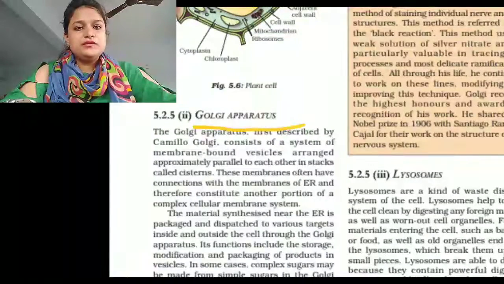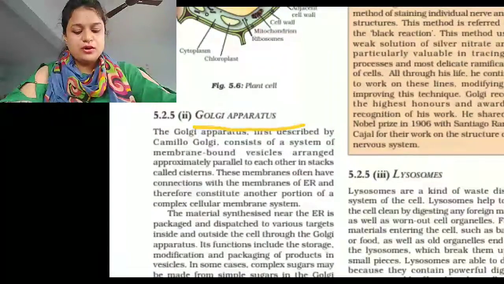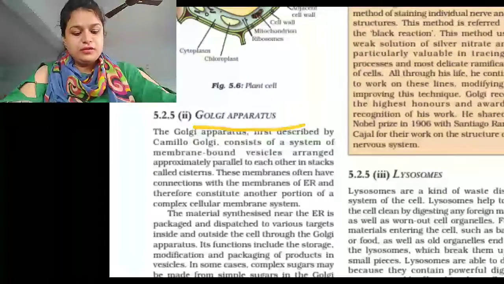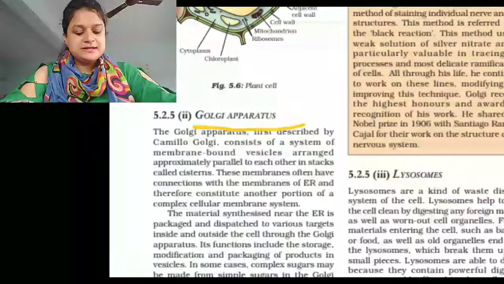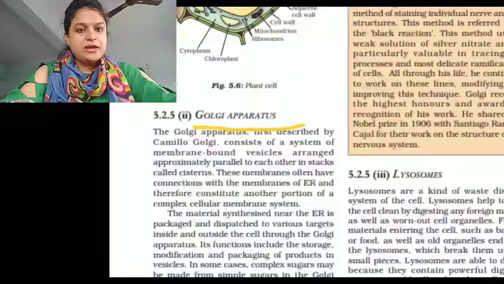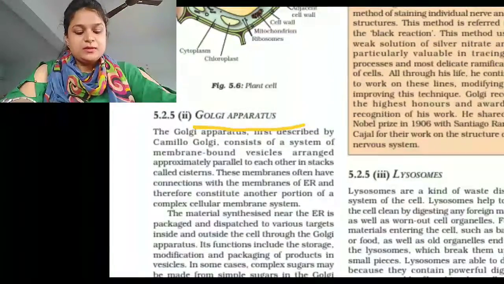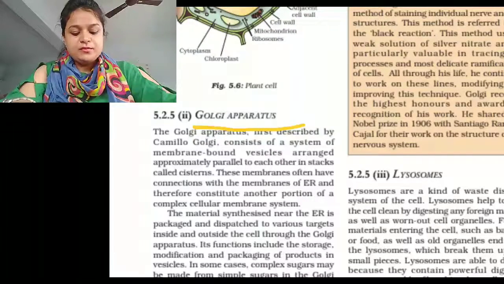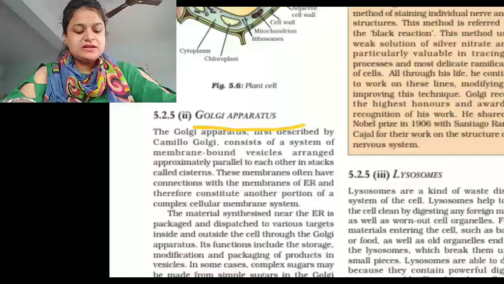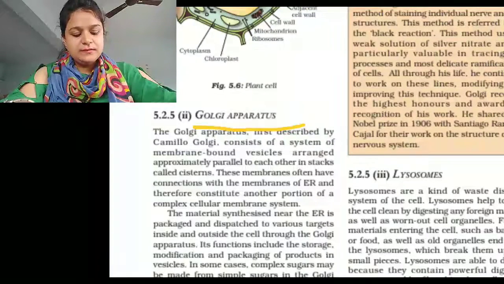If we talk about the function of Golgi apparatus or Golgi body, the main function is to act as a secretory organelle. That means Golgi apparatus acts as a way station or assembly area for storage, processing and packaging of various cell secretions. Secretory vesicles contain cell secretions like enzymes, protein, cellulose, melanin pigment, and lactoprotein of milk.